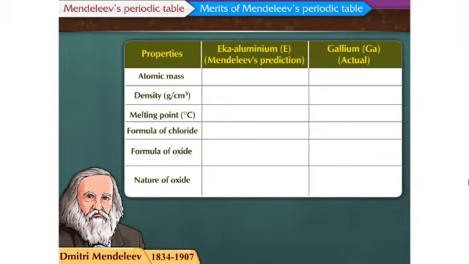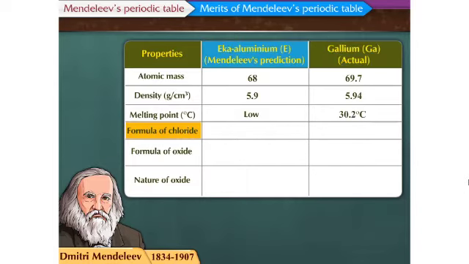Let us see the similarities between the element Eka aluminium, that is E, and the element gallium, that is Ga, which was later discovered. The atomic mass of Eka aluminium is approximately 68, and the actual atomic mass of gallium is 69.7. The density of Eka aluminium is 5.9 grams per cubic centimeter, and that of gallium is 5.94 grams per cubic centimeter. The melting point of Eka aluminium is low, and that of gallium is very low, that is 30.2 degrees Celsius.